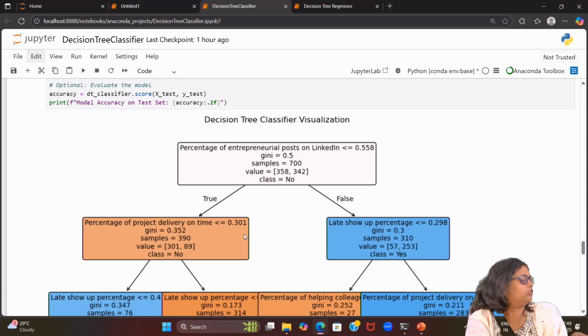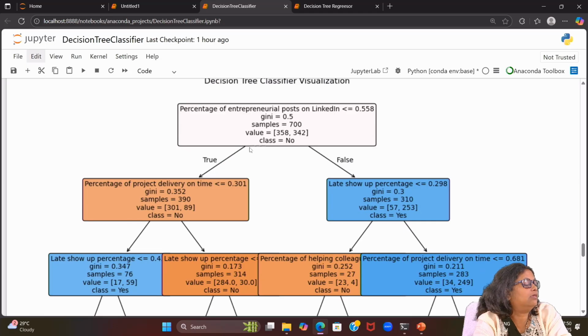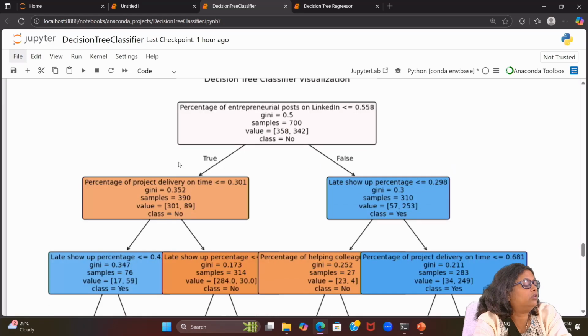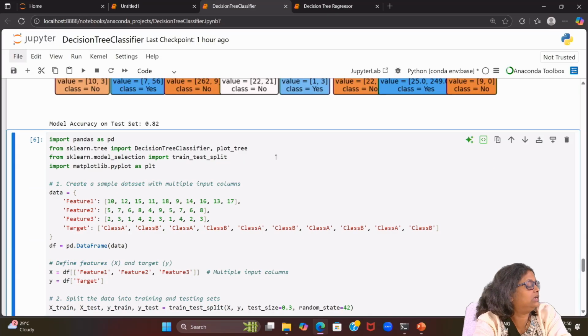So this is the one I was talking about. The decision tree classifier, we can see here it has taken the root node, your percentage of entrepreneur posts on LinkedIn, and then value less than 0.558, and then it has given the Gini value also, samples total 700, and then it has the classes true and false, and like that it has given you the decision tree. So do analyze this decision tree and try to get the idea.